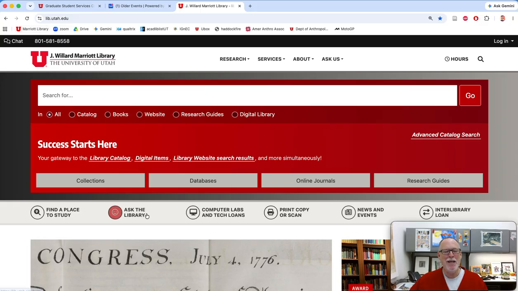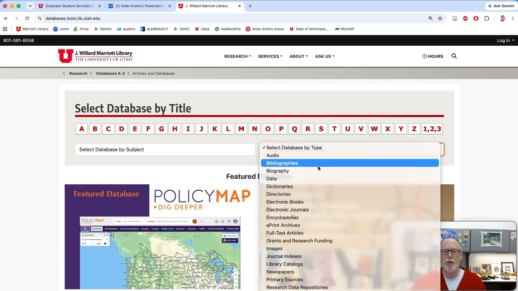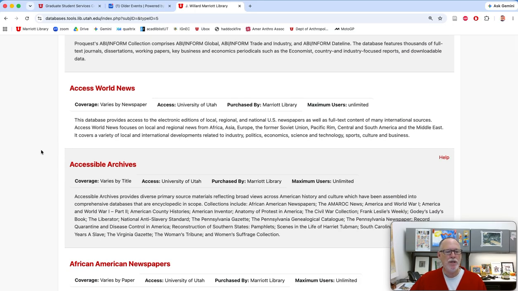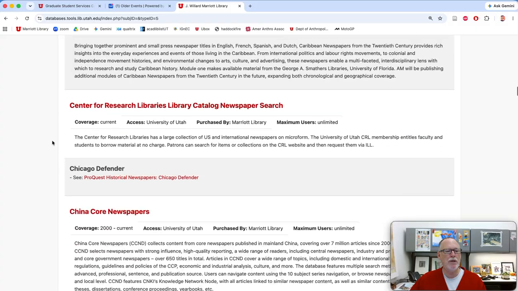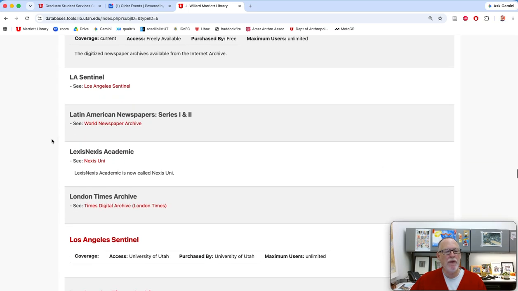So be that as it may, here's what we do if we want to get into the newspapers. So go to databases, and if you know, so some of them are called like New York Times, you could go into that database name, but sometimes it's called ProQuest newspapers or something else. So here's your strategy. Go to database by type, go to newspapers, and then from here, you can see specific titles. So there's like the Atlanta Daily World, Chicago, there's Chinese newspapers, there's Wall Street Journal, Denver Post, Salt Lake Tribune, et cetera. But there's also one that captures a bunch of them.